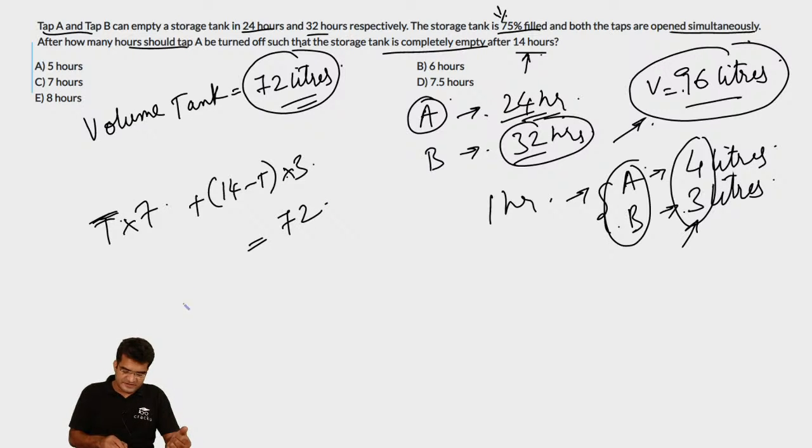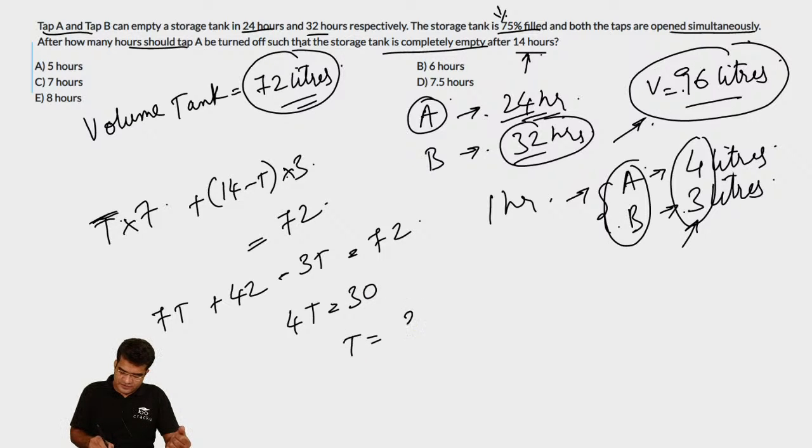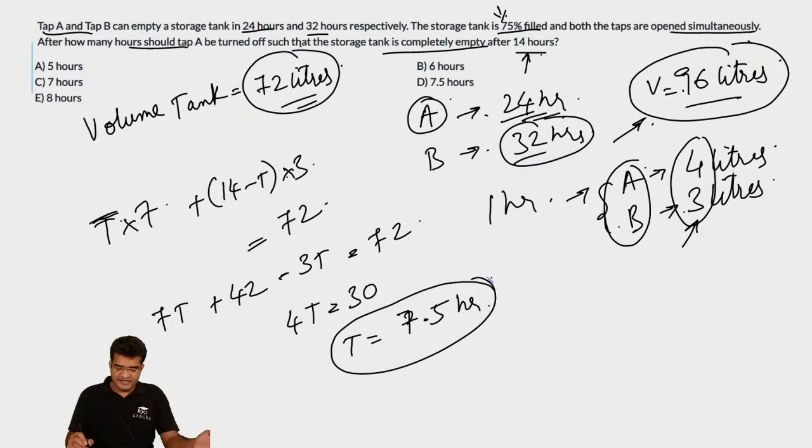Now if you simplify this, you will get 7T plus 14 into 3, which is 42, minus 3T is equal to 72. Or you can simplify this as 4T is equal to 30, or the value of T is equal to 7.5 hours. So after 7.5 hours, tap A has to be closed and tap B will run for 14 minus T, that is equal to 6.5 hours, and then the entire 70% of the storage tank is emptied. So the correct answer is 7.5 hours.